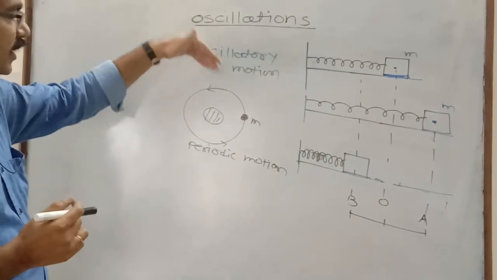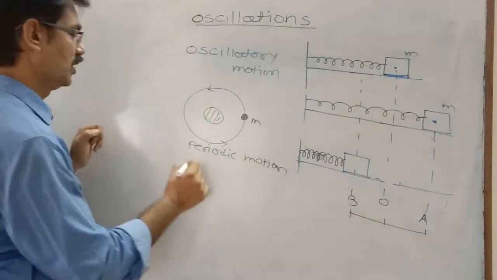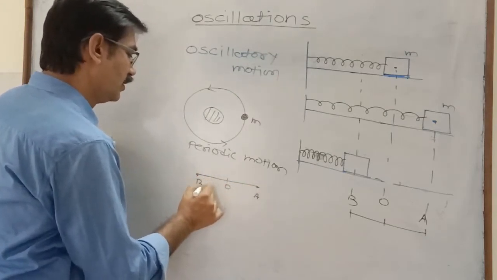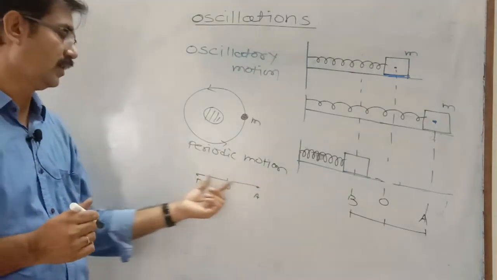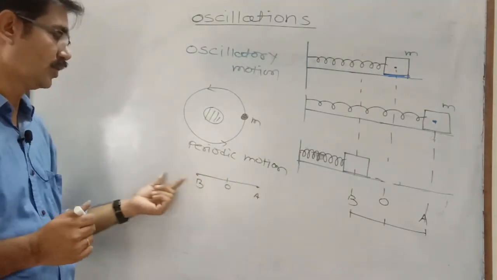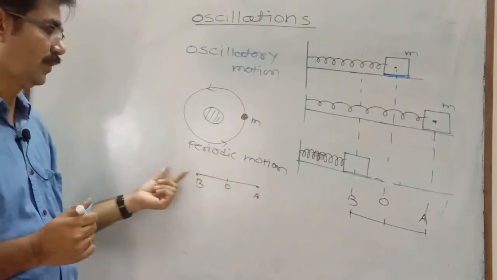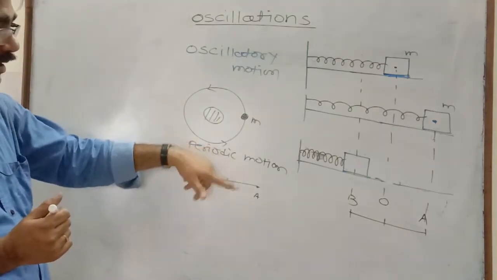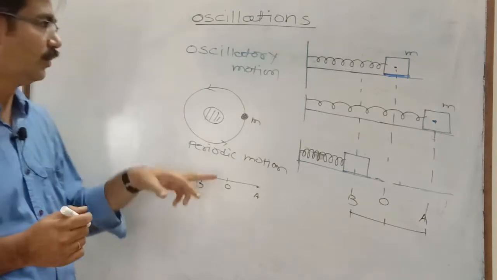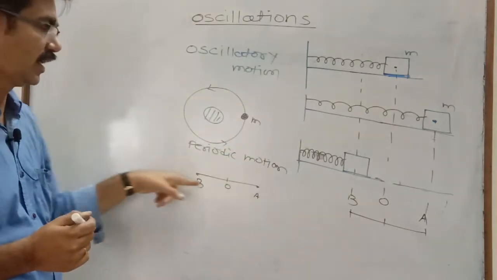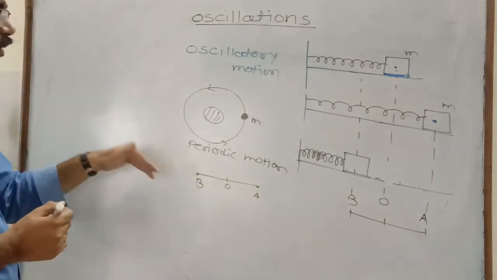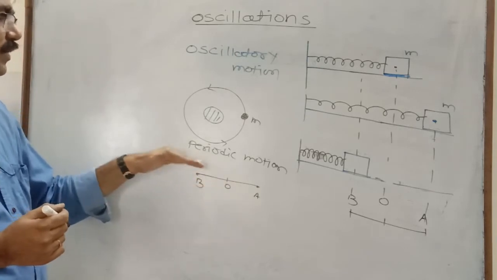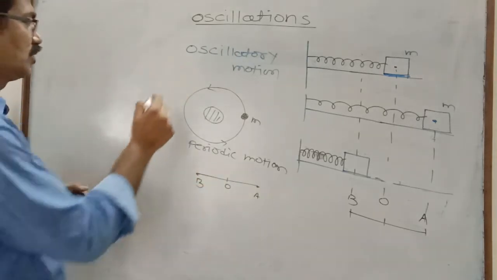Now another type of periodic motion is oscillatory motion. For example, the motion of the needle of a sewing machine about its mean position. Here the needle performs to and fro motion along the same line. This motion repeats again and again at equal intervals of time. It is also periodic motion. But here the path is a straight line, while in the earlier example the path is circular. It is the to and fro motion. When a particle performs to and fro motion along the same line at equal intervals of time, this type of motion is called oscillatory motion, or vibratory motion.